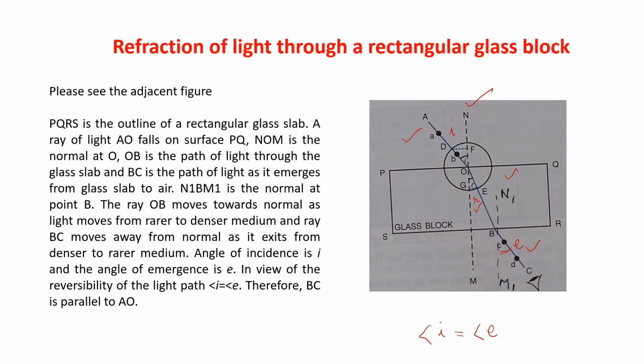Please remember, children, BC is parallel to AO. Angle I is equal to angle E.